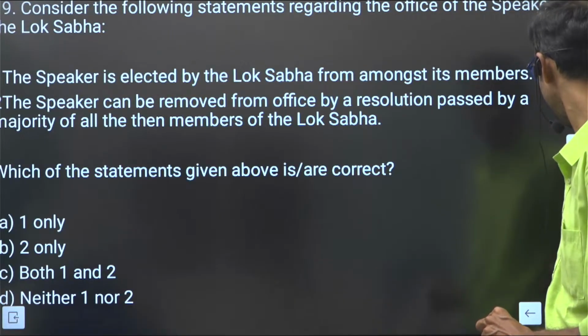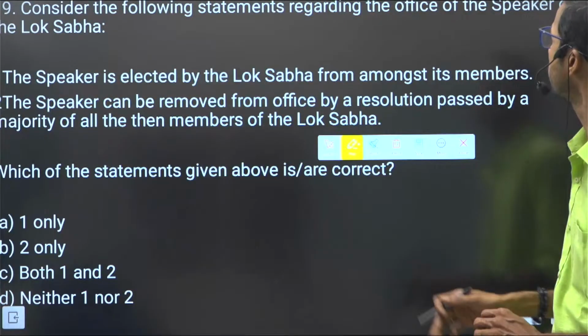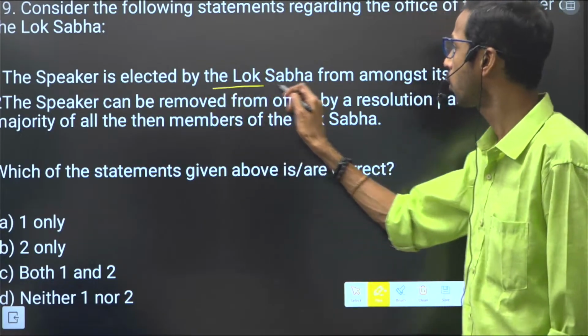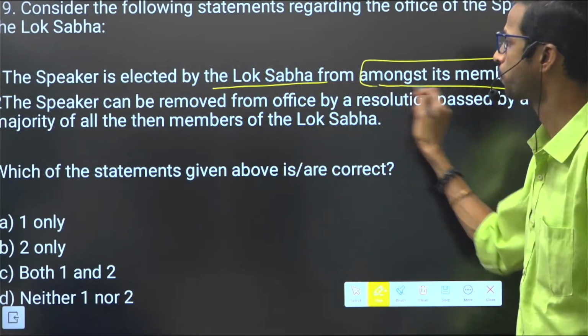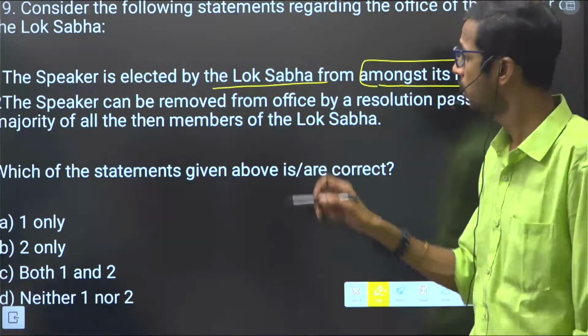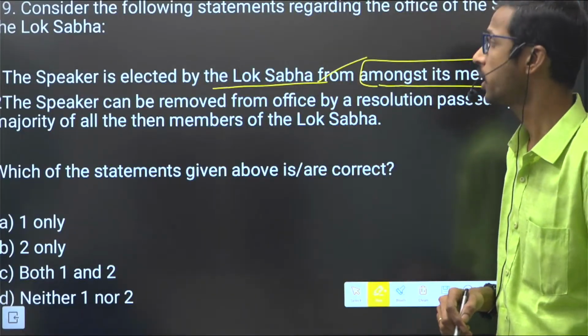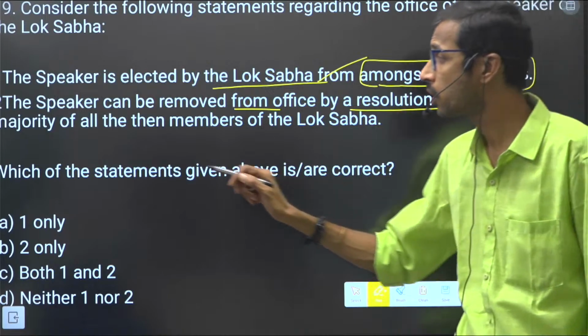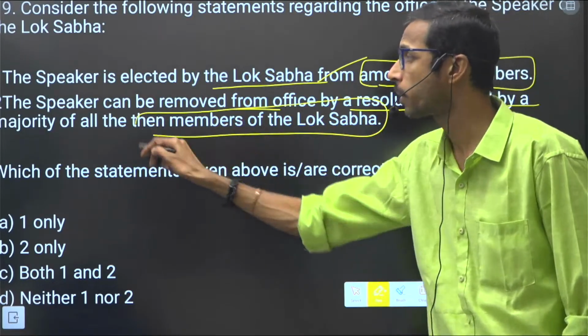Next we have the question related to the Speaker of the Lok Sabha, the office of the Speaker. It is elected by the Lok Sabha from amongst its members. The Speaker is elected completely from the Lok Sabha only. The Speaker can be removed from office by a resolution passed by a majority of all the then members of the Lok Sabha. Is it correct?